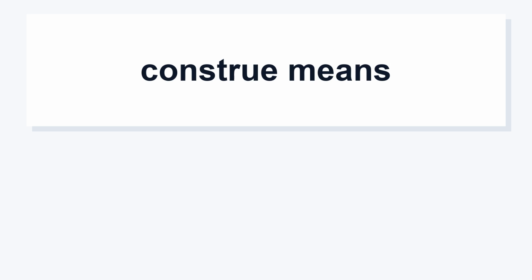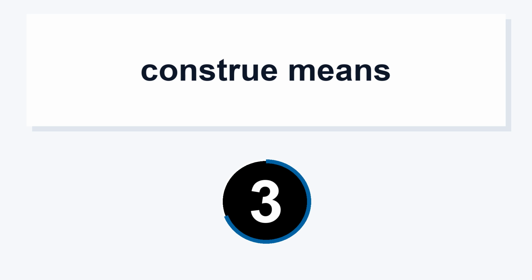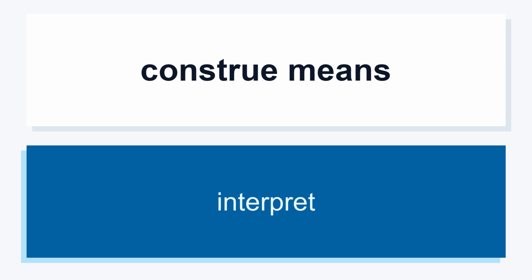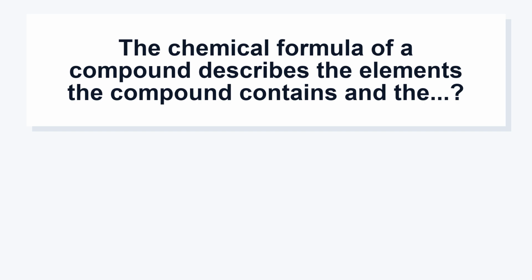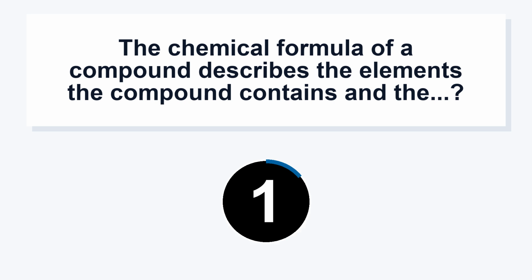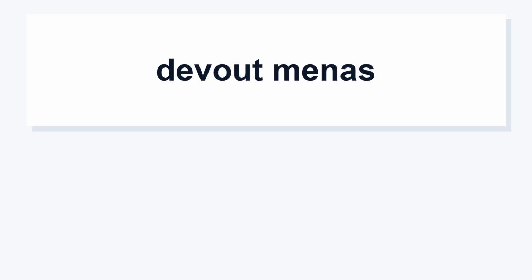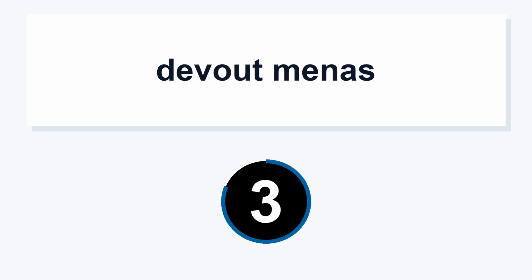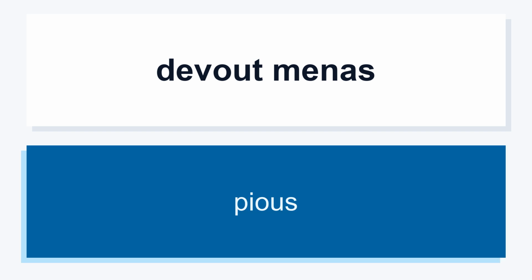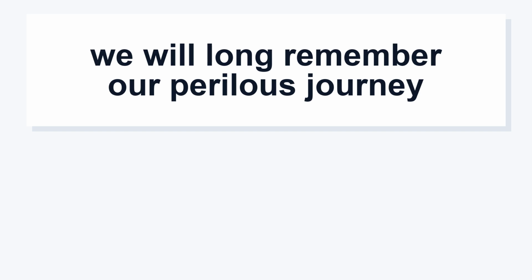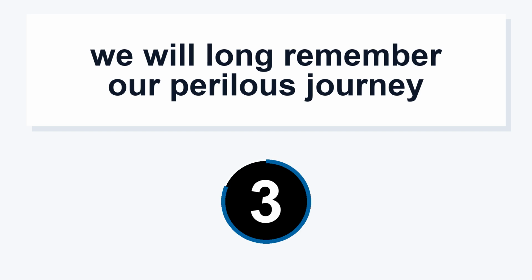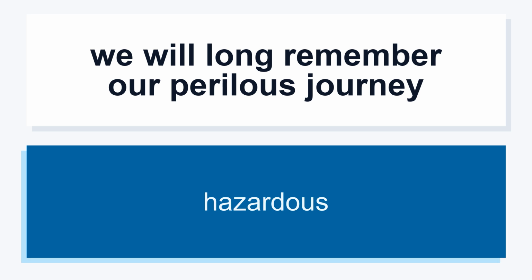Construe means interpret. The chemical formula of a compound describes the elements the compound contains and the ratio of elements in the compound. Devout means pious. We will long remember our perilous journey. Hazardous.